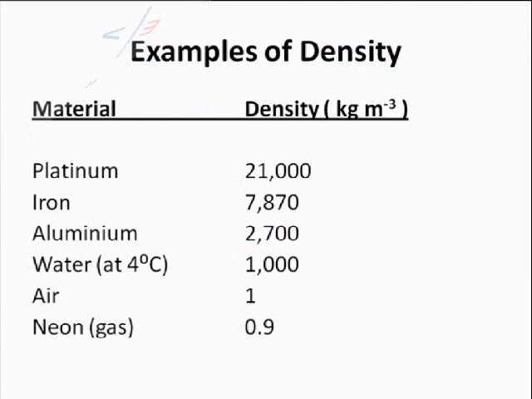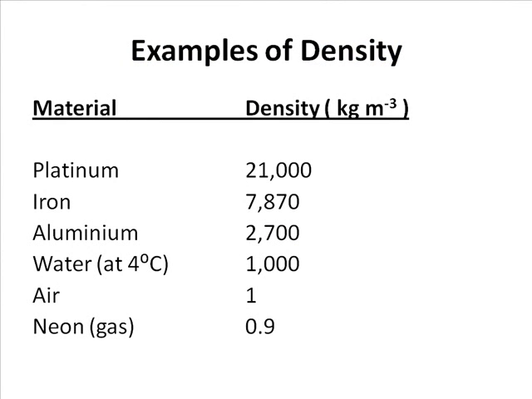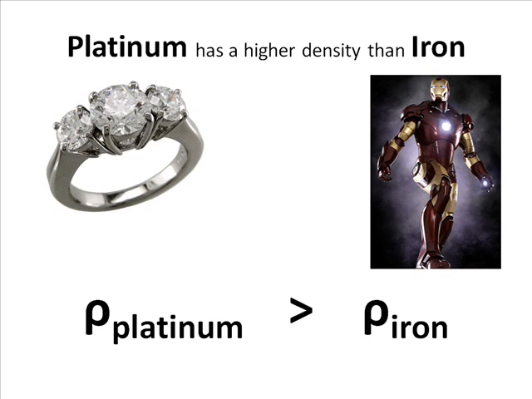Here is a table comparing different materials and their densities. You might be tempted to say that platinum is heavier than iron, but this isn't the best way to describe it. It's better to say that platinum has a higher density than iron.